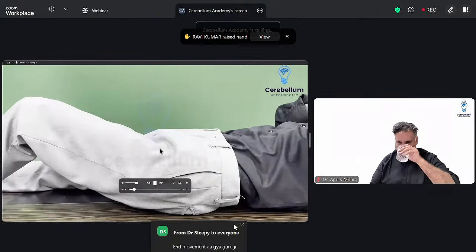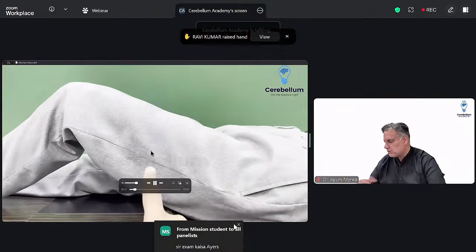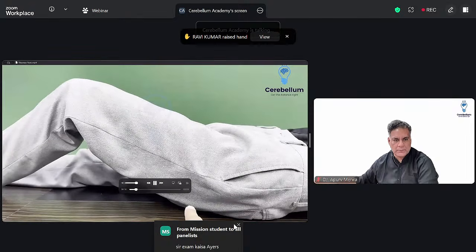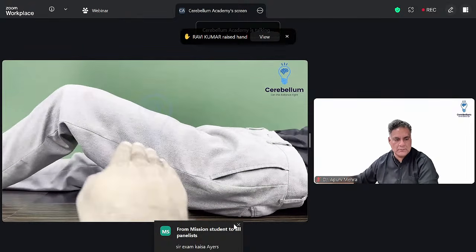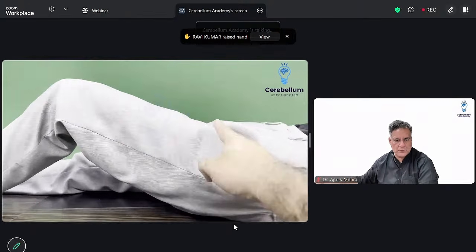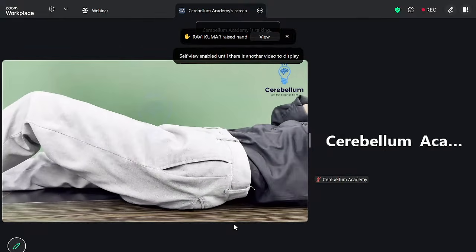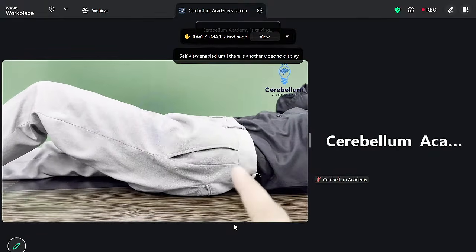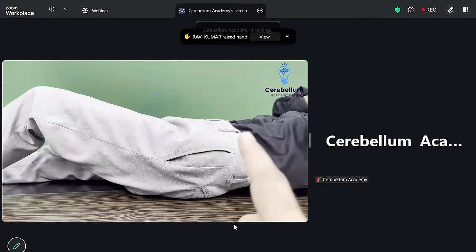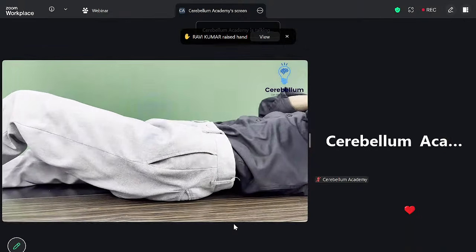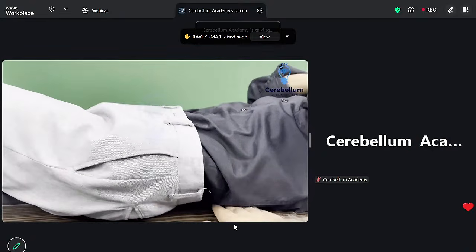Let's assume this is a young man and he has a hip flexion deformity. So the angle between the table and the hip is the deformity. All right. And I can't straighten it. It can't straighten out because it's a deformity. Now, a person cannot keep the hip deformity like this. So he will hide the deformity. Hiding means conceal the deformity. So how will he conceal the deformity? He will try to increase the lumbar curvature.